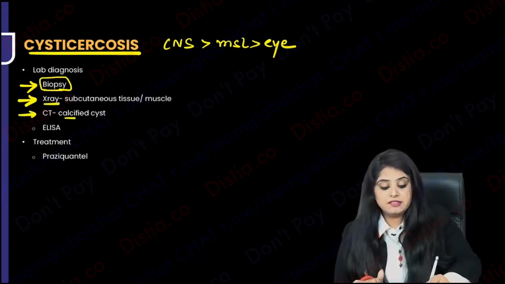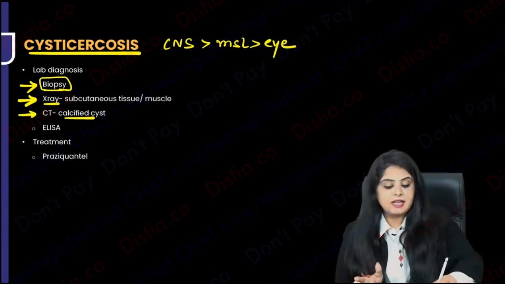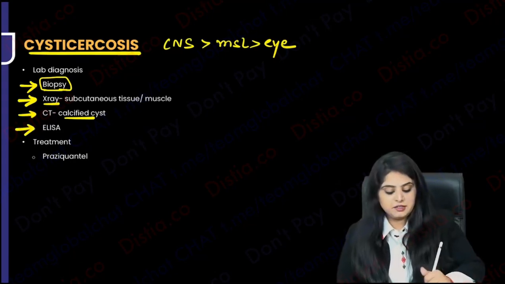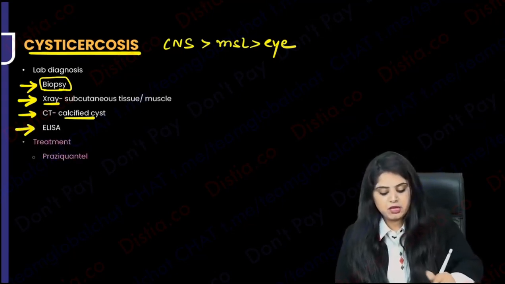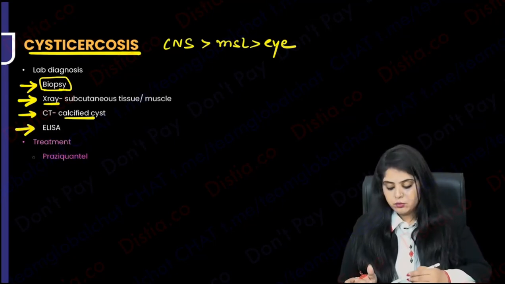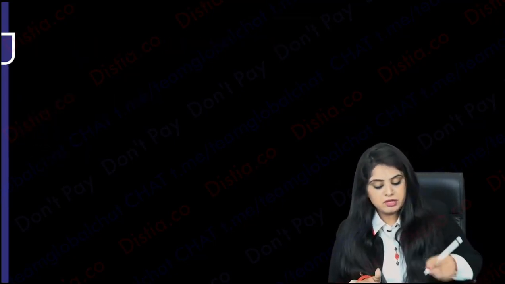You can also do a CT scan. Maybe the parasite will get calcified, and you can also do an ELISA testing. What is the treatment? As I said, treatment for all coming out to be praziquantel. So the two most important things, Taenia saginata and solium, are done.